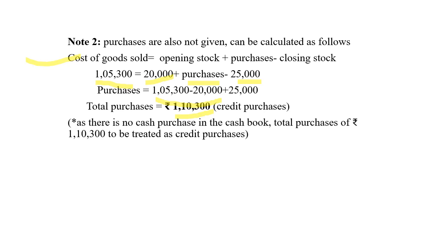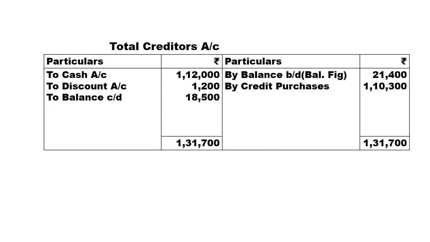So next, preparation of total creditors account. So opening balance we don't know, balancing figure that we have to identify.